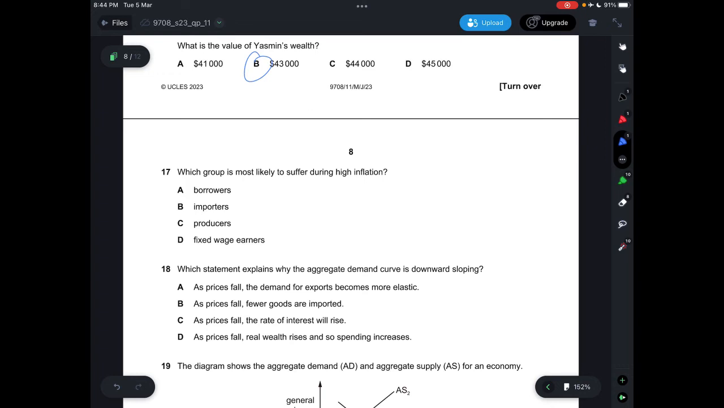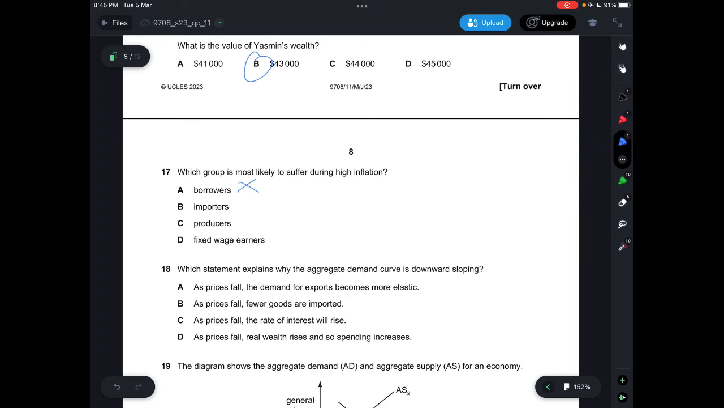Question 17, which group is most likely to suffer during high inflation? During high inflation, borrowers would be at an advantage because now they use a lesser amount to actually pay back, so they don't suffer. Importers, during high inflation, would slightly suffer because they will need to use a higher price to import.